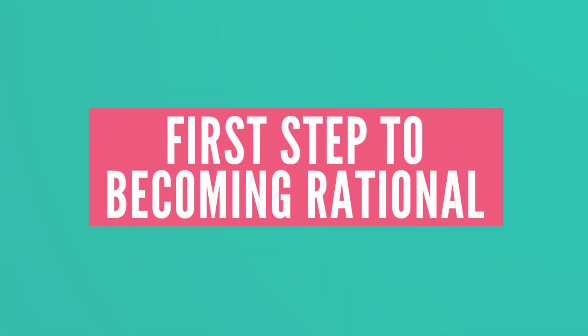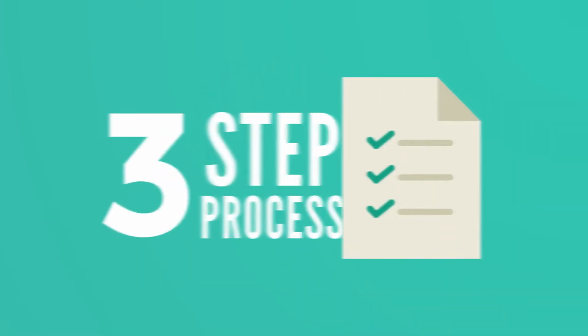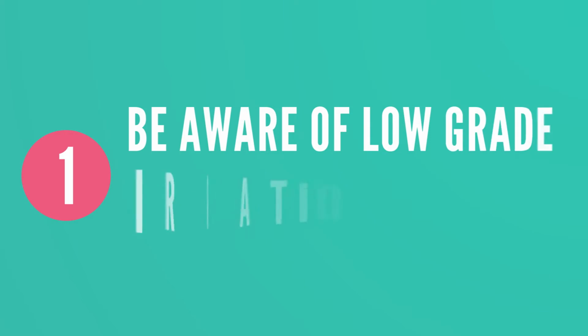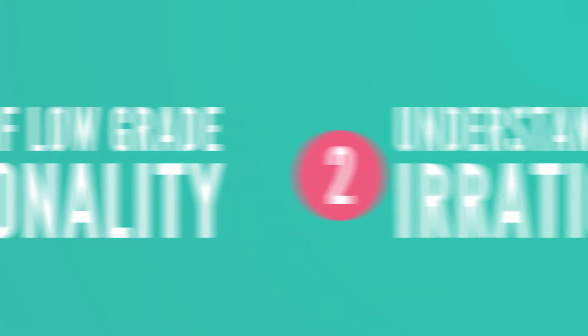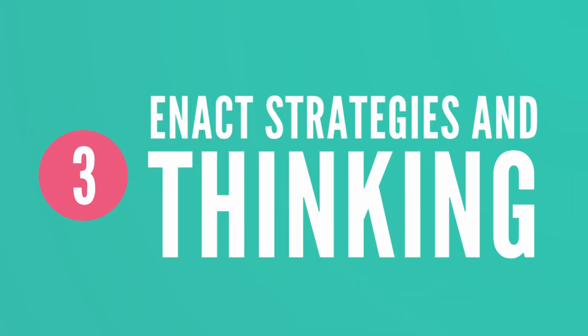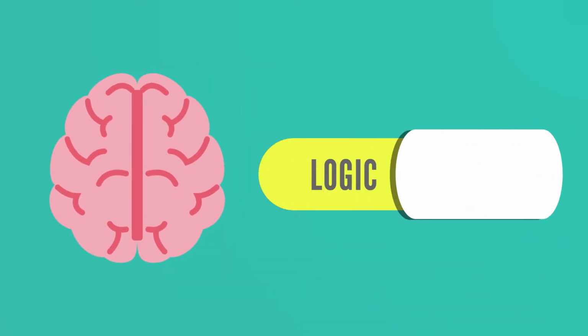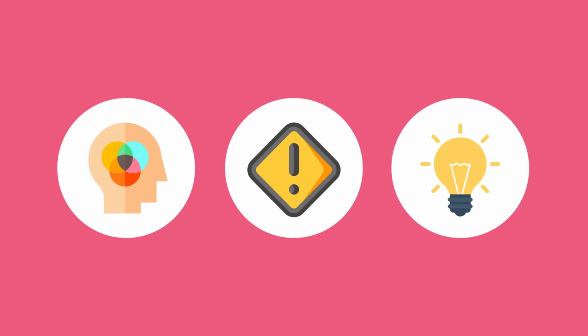Our first step to becoming rational is to understand our fundamental irrationality. Acquiring rationality is not complicated. It simply requires knowing and working through a three-step process. Be aware of what we call low-grade irrationality. Understand the nature of high-grade irrationality. And we need to enact certain strategies and exercises that will strengthen the thinking part of the brain and give it more power over our emotions. Here are 3 exercises that will help make you more rational.